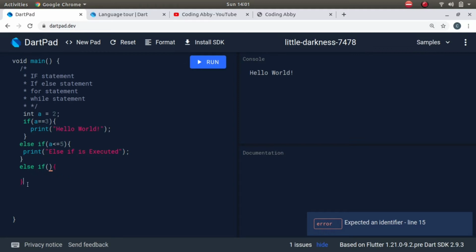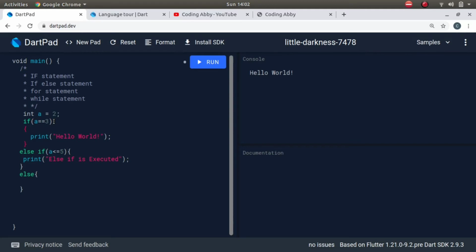Okay, and an else if ladder can be followed by an else. Again, these curly braces are not compulsory to be here, they can be here.